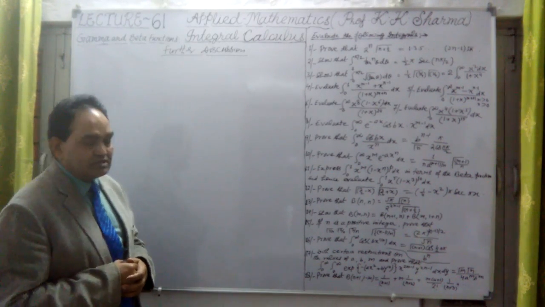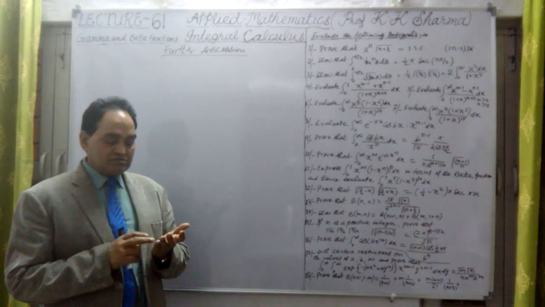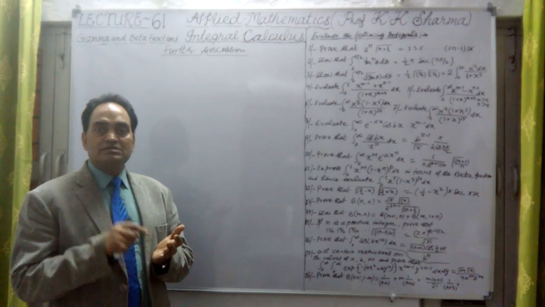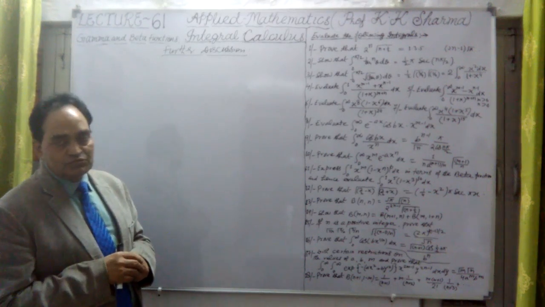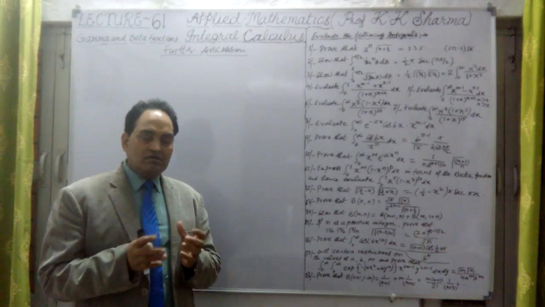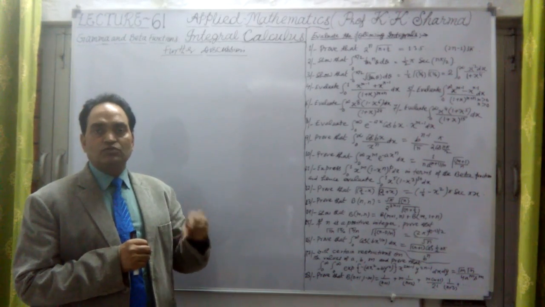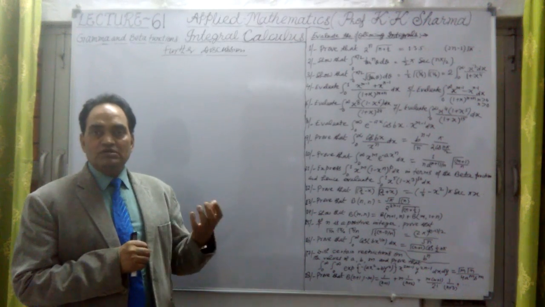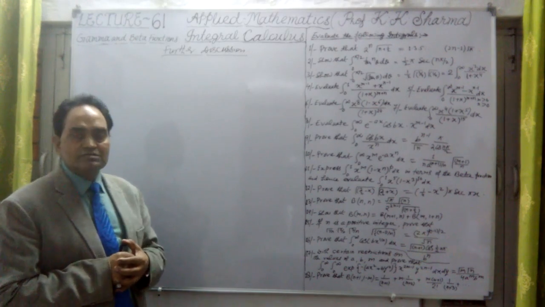Beta and gamma functions, as I introduced in the previous lecture, are Eulerian integrals. The first Eulerian integral is the beta function. The second Eulerian integral is the gamma function. Their definitions, and the interrelationship between them, what relationship there is between beta and gamma function, that also are defined. I'll just mention here the formulae which are known as Eulerian integrals or Euler's integrals.